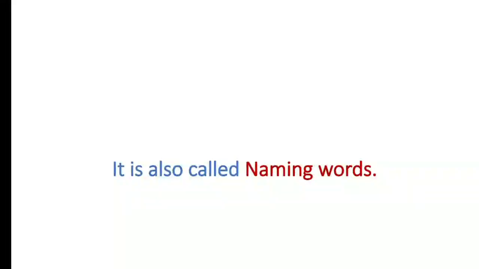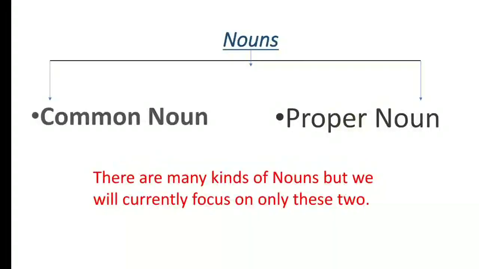Now we will see a different thing. See this. See nouns, and we can see an arrow, and two different parts are there, common noun, proper noun. See, there are many kinds of nouns, but we will currently focus on only these two kinds of nouns. There are many kinds of noun which you will know about in your next classes, but currently we are going to focus on common noun and proper noun. But again this might sound very difficult to you, so I have separated the two parts in two videos. So today I am talking about common noun. Okay, today I will be talking about only common noun.